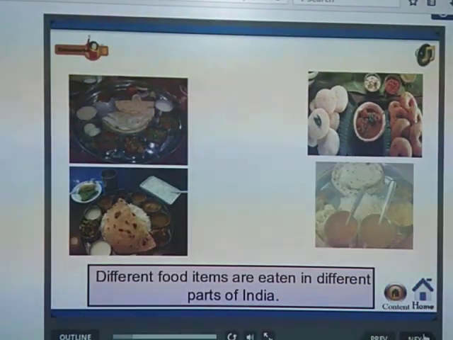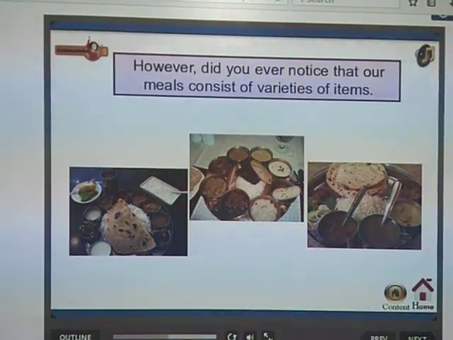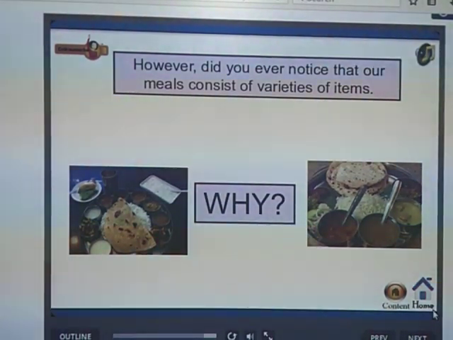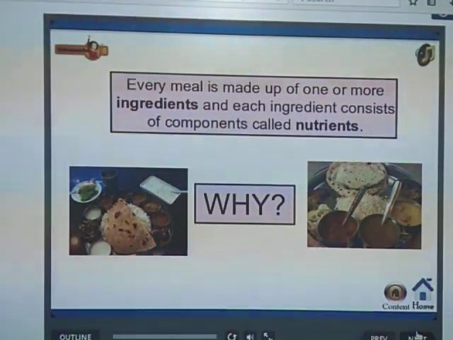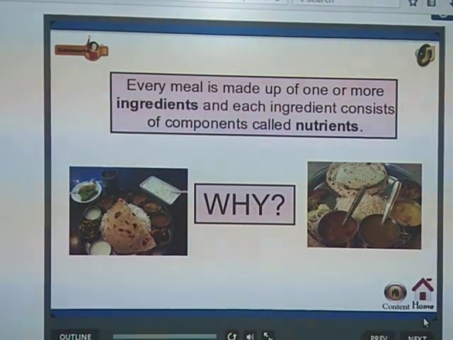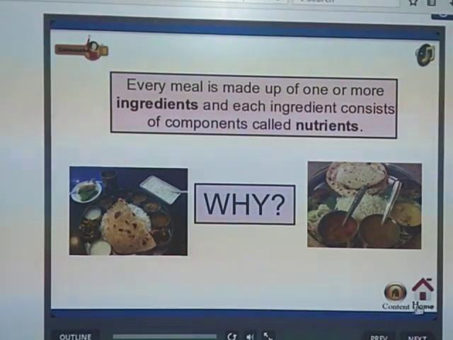See, as you know, different food items are eaten in different parts of India. However, did you ever notice that our meal consists of a variety of items? Why? Every meal is made up of one or more ingredients, and each ingredient consists of components called what?